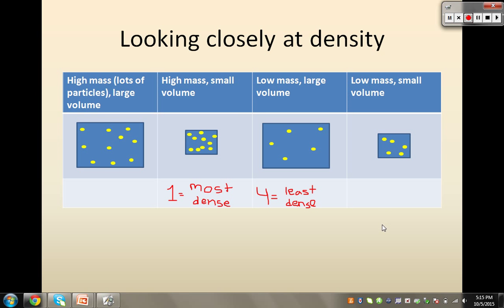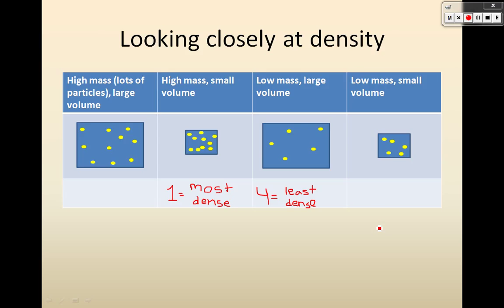So you should hopefully have written that this one is the most dense. It's got the most number of particles for its volume. And this one is number 4, it's the least dense. It's got the fewest particles for its volume. You can see these particles are really spread out. One of the things that we're going to talk about later is what's between the particles. Okay, so we've got a particle here and a particle here. What's in this area in between? So start maybe thinking about that.